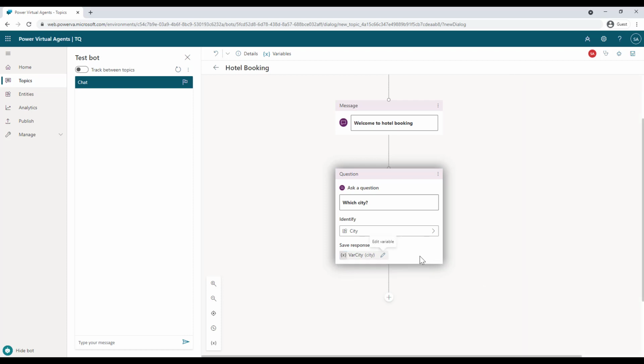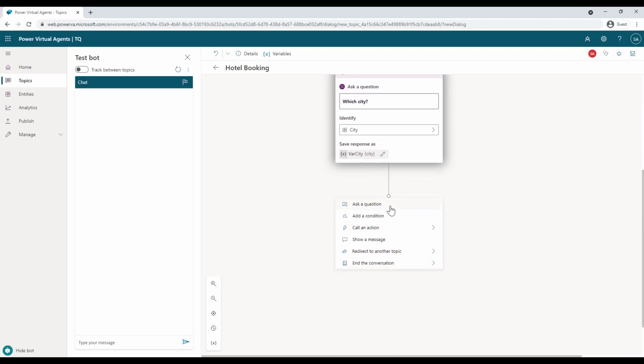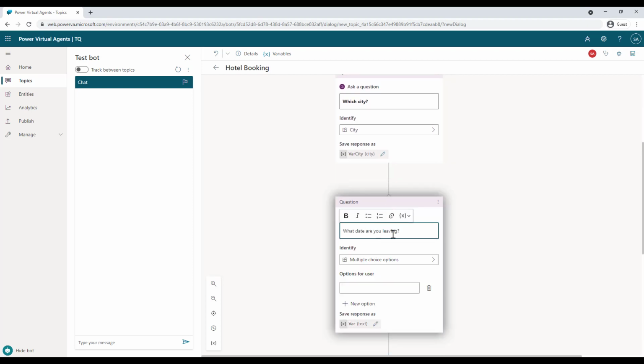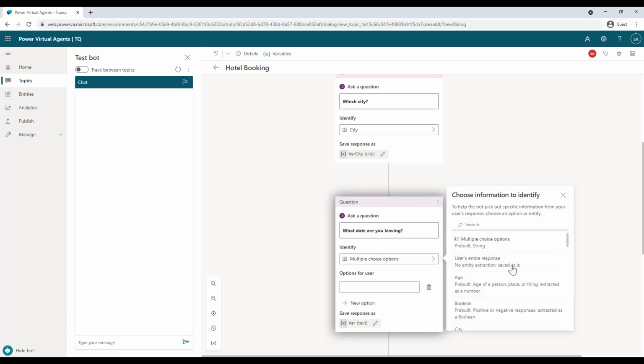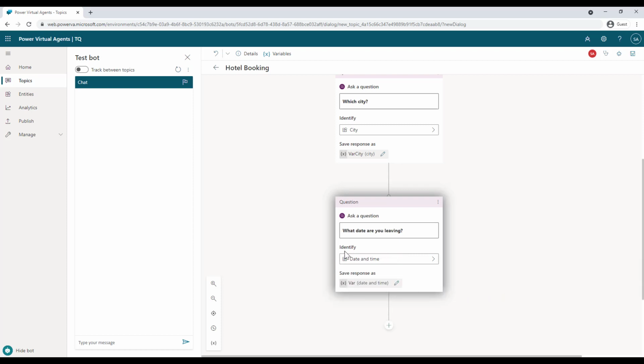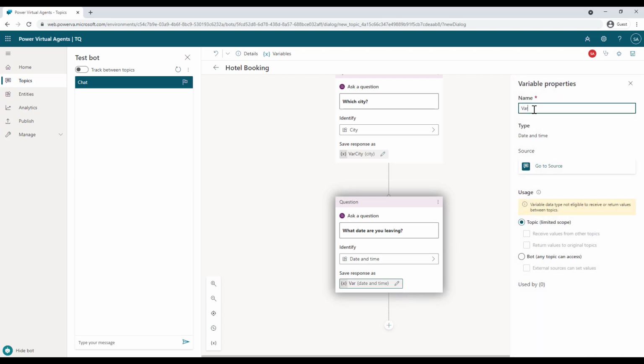So once the user has provided the city name, let's say Brisbane City, what you can do is you can ask another question saying, all right, what date are you leaving? All right. So we can make this in bold, and again, you can choose the identifier here, and it can be a date and time. And that response will be stored in this particular variable. So let's just change this name to variable date.